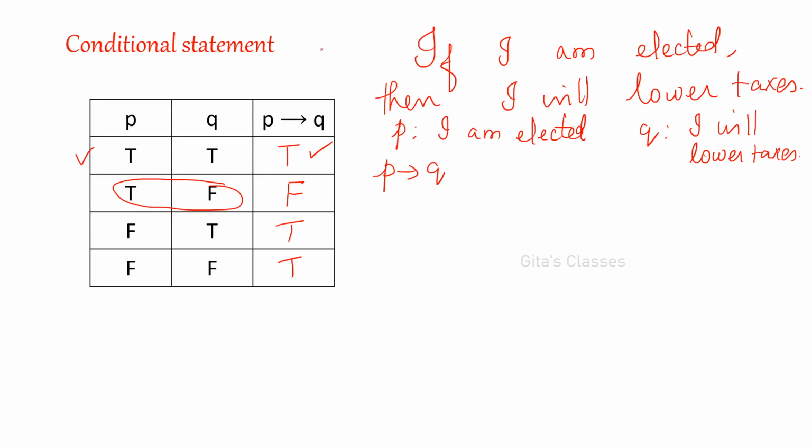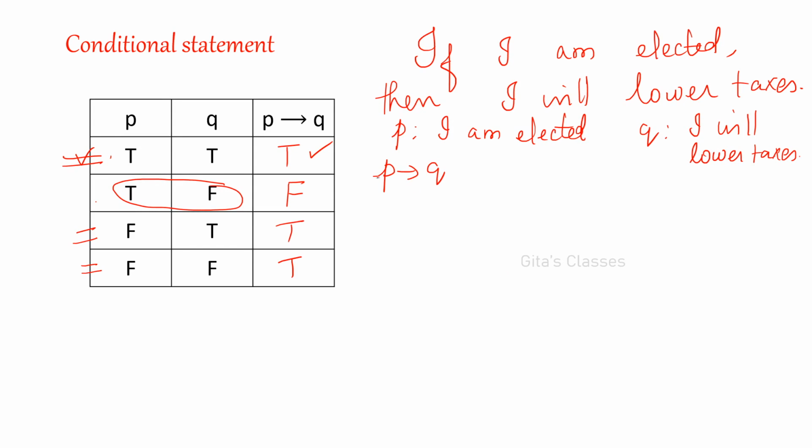Two conditions. See, I am elected, these first two, I have completed. I am not elected and with my influence I am lowering the taxes, then you will be happy. True, right? Now, if I am not elected and even if I don't lower the taxes, she is not elected, so she did not reduce the tax, you will be happy only. You will not find any fault with me.